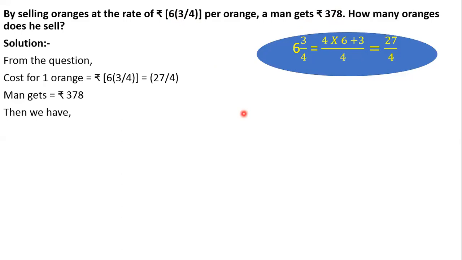Whenever you are in confusion, just do this: I sell one chocolate at 5 rupees. The total amount I get is 500 rupees. So how many chocolates do I sell? 500 by 5, that is 100. So always take such kind of examples if you're getting confused whether to multiply or to divide. Here you will write that we are going to divide 378 by 27 by 4.